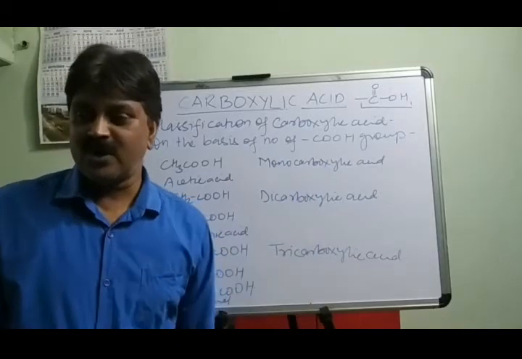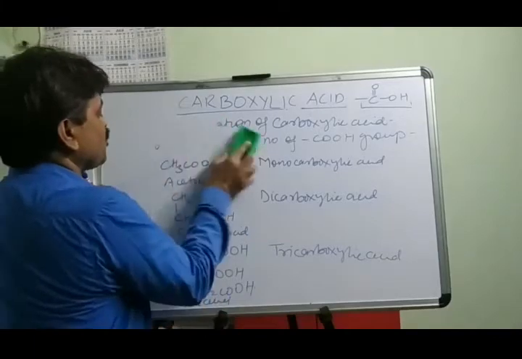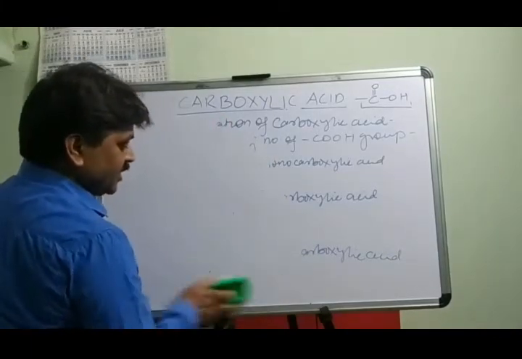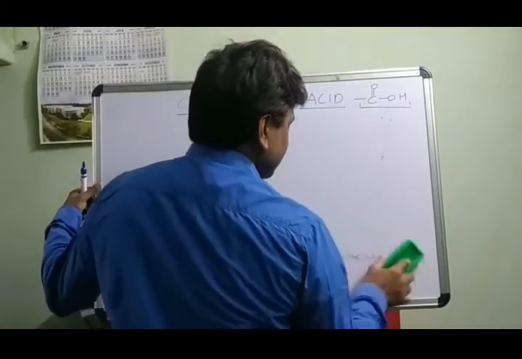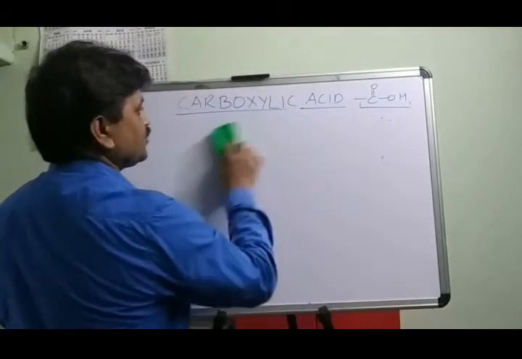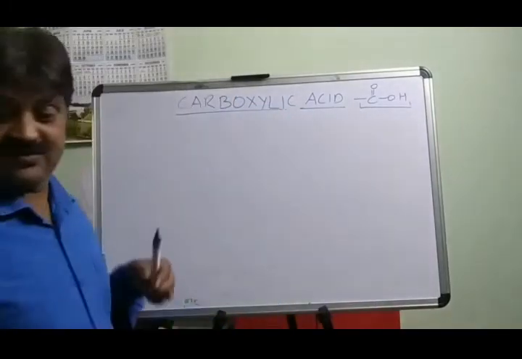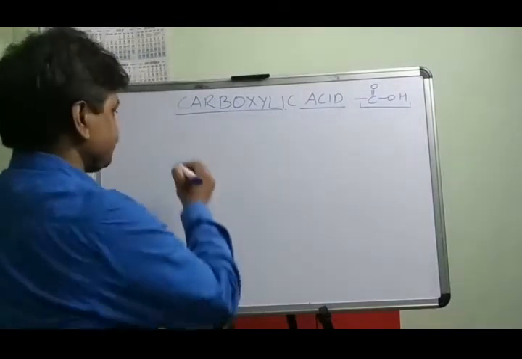Next, monocarboxylic acid, another way we can discuss here. Monocarboxylic acid is further classified as saturated and unsaturated carboxylic acid.